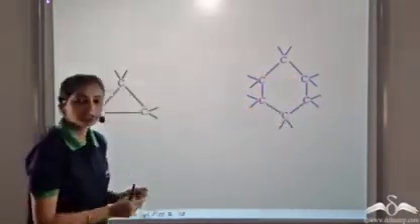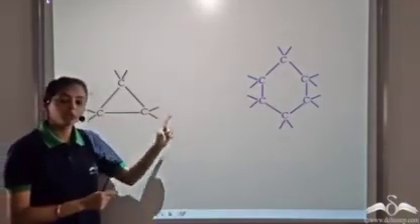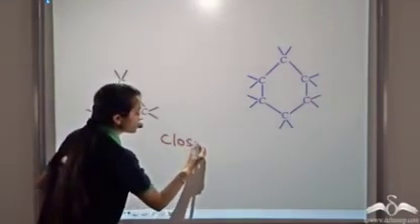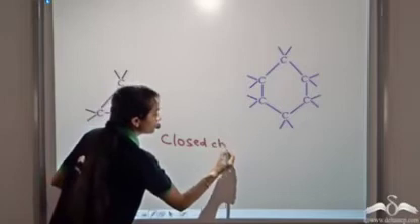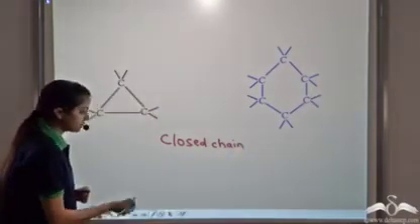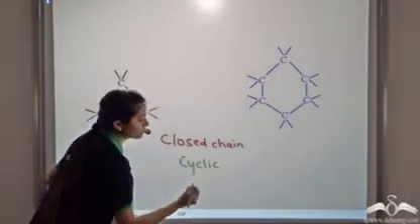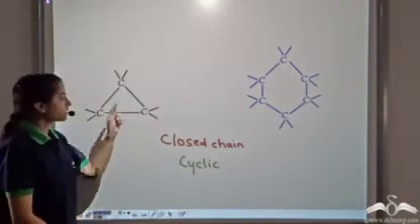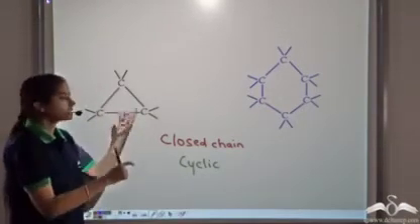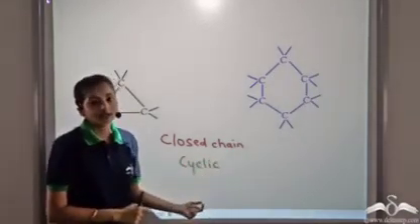So such structures in which carbon atoms are linked to each other by forming a closed loop are known as closed chain structures. Or another name is given to them, that is cyclic structures or cyclic compounds. So whenever carbon atoms are linked to each other by forming a closed loop, such structures are known as closed chain structures or cyclic compounds.